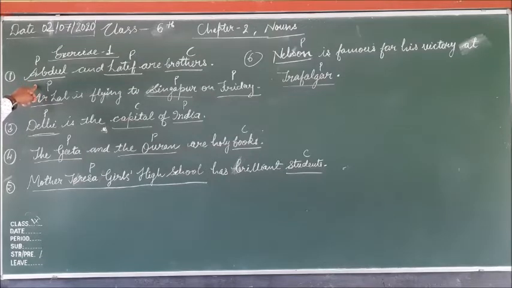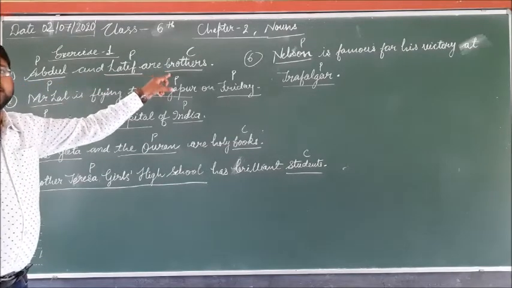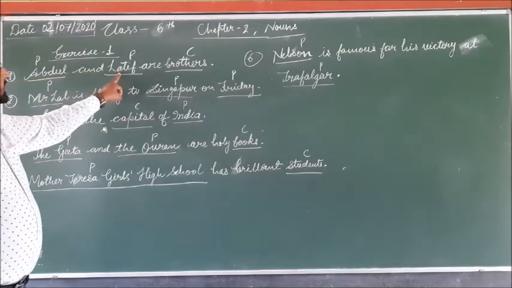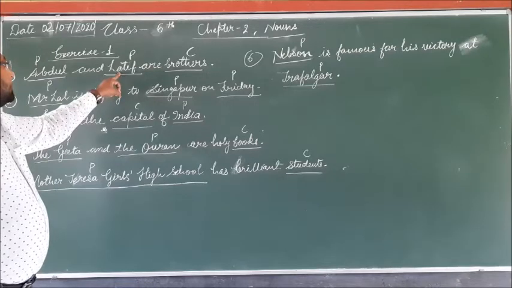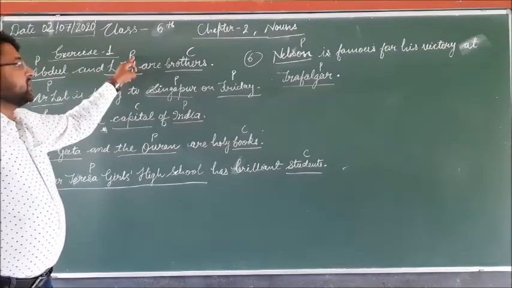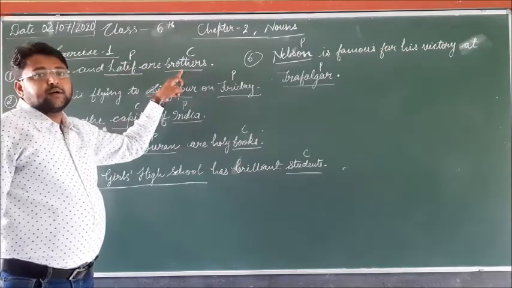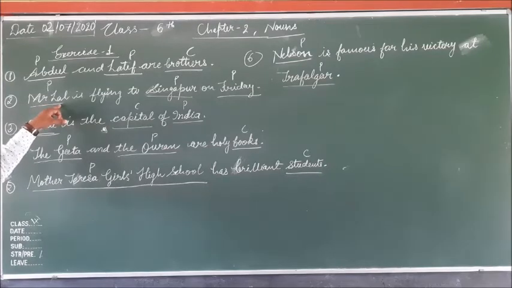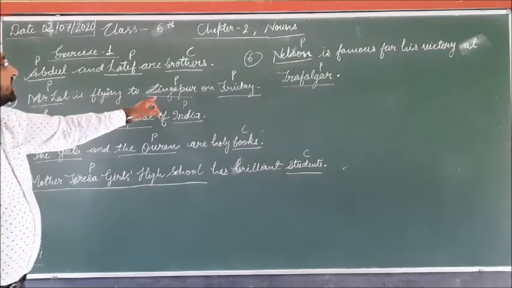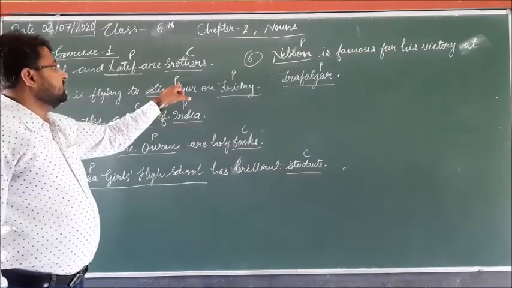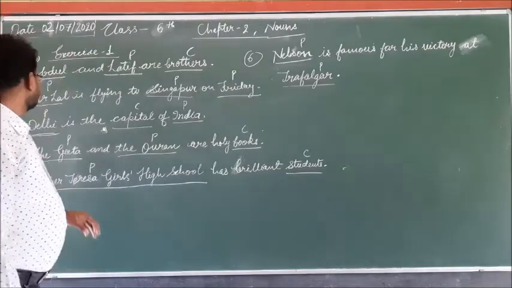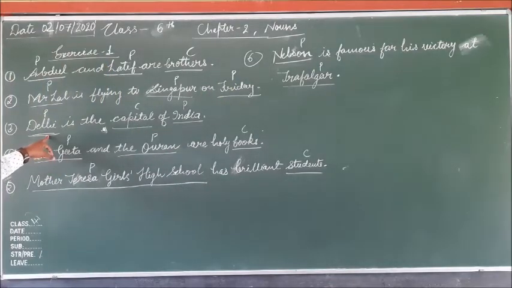In the first sentence, Abdul and Latif are brothers. Here Abdul is a name which begins with a capital letter, and that is a proper noun. Latif also begins with a capital letter, it is a proper noun. And brothers is a common noun. Second, Mr. Lal is the name of a person, so that is a proper noun. Singapore is the name of a place, a proper noun. And Friday is the name of a day, so that is also a proper noun.